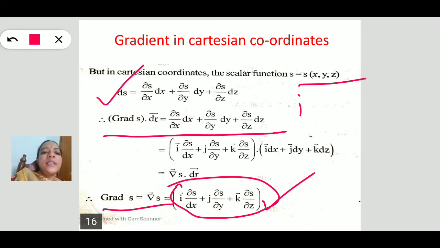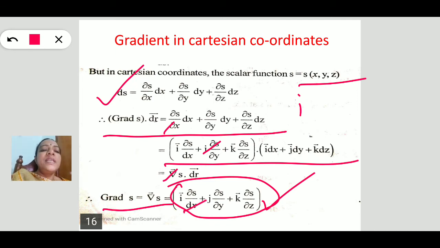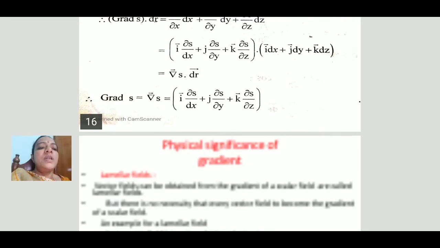Next, gradient S dot dr can be written with dr meaning dx i plus dy j plus dz k. By doing this dot product, we get dou S by dou x into dx plus dou S by dou y into dy plus dou S by dou z into dz. This is the step. So that is del S dot dr. This is how we calculate the gradient, and to solve gradient related problems we use this form.